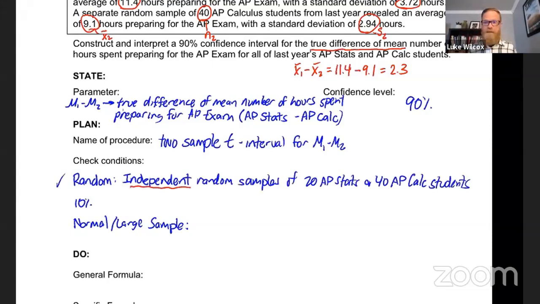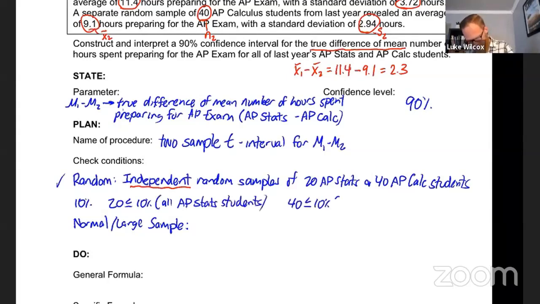All right, 10% condition, sampling without replacement. Both of the samples, got to check twice here. We already did it for AP Stats, but let me just record that. 20 was less than 10% of all AP Stats students. But now we need to also check the 10% condition for the AP Calc students. So 40, less than or equal to 10% of all AP Calc students. So our 10% condition is satisfied here.